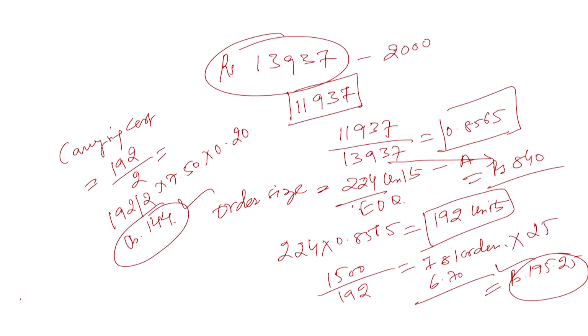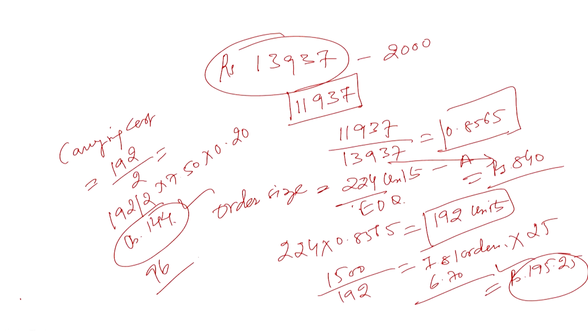So the number of orders will become 7.81, and if you multiply it by the ordering cost, which is 25, because the ordering cost we have seen earlier is 25 per order, your ordering cost will now become 195.25. But your carrying cost, which is 20% of the cost of the inventory we are storing, will be something like 192 by 2. So this will become 96 units. Average inventory will be 96 units.